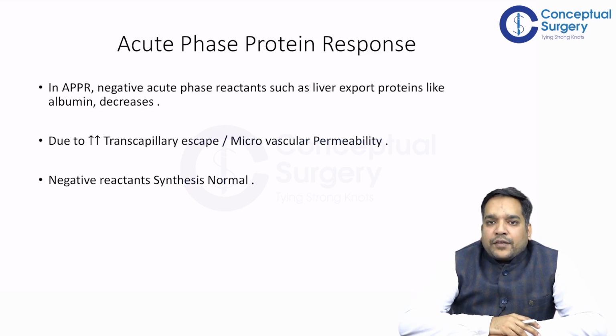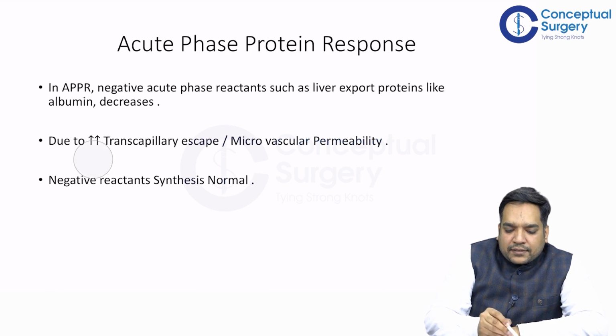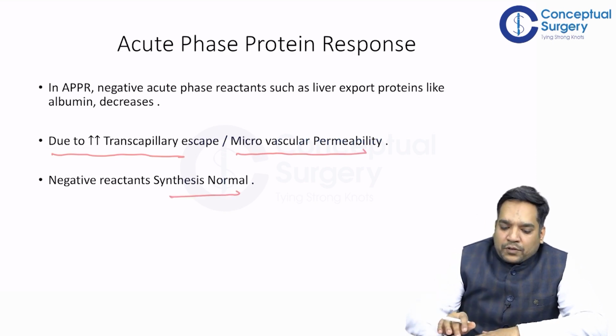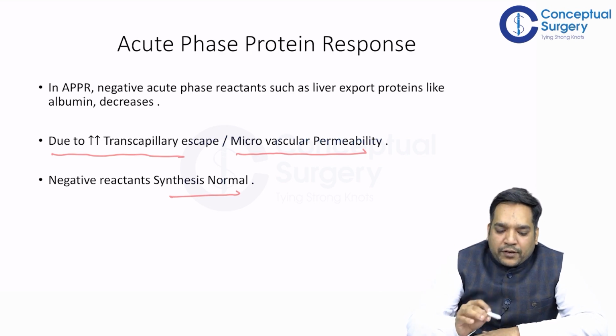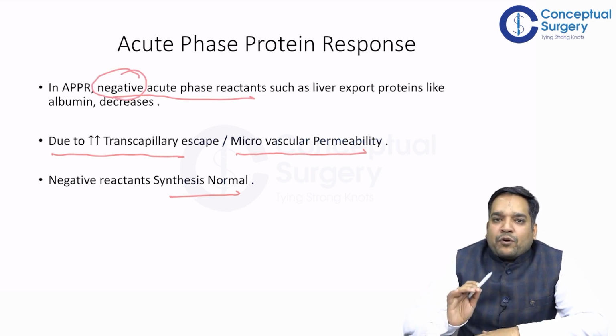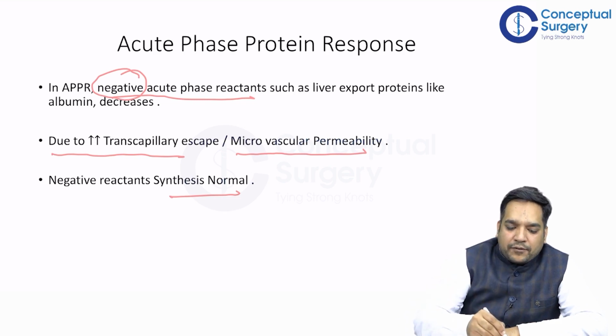So it is seen that in acute phase protein response, negative acute phase reactants such as albumin decrease, right? This decrease happens due to increase in the transcapillary escape or increase in the microvascular permeability, but their synthesis remains normal, right? So to summarize, in acute phase protein response, negative acute phase reactants decrease. You remember negative, so it will decrease. But the decrease happens because of the increase in escape. The synthesis is happening at the normal rate, right?